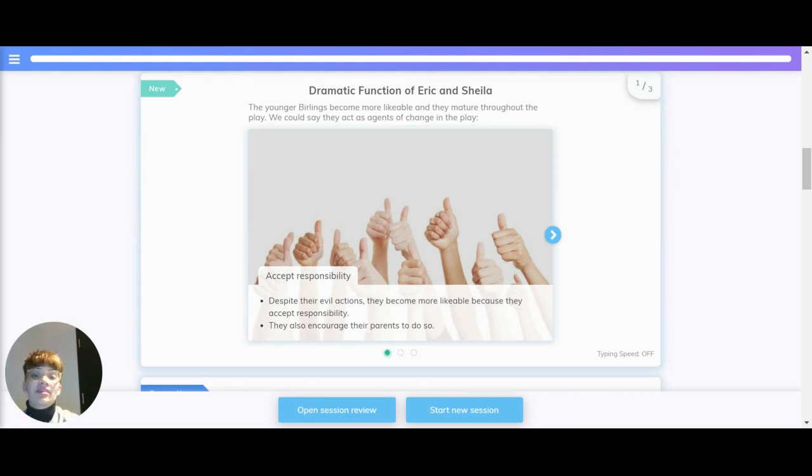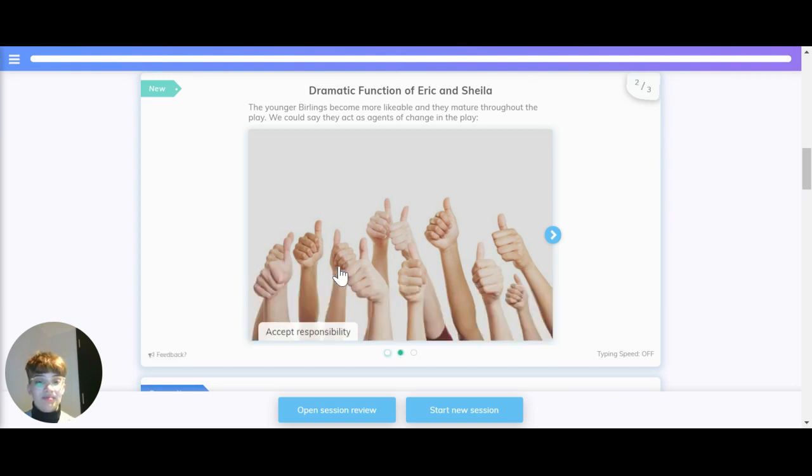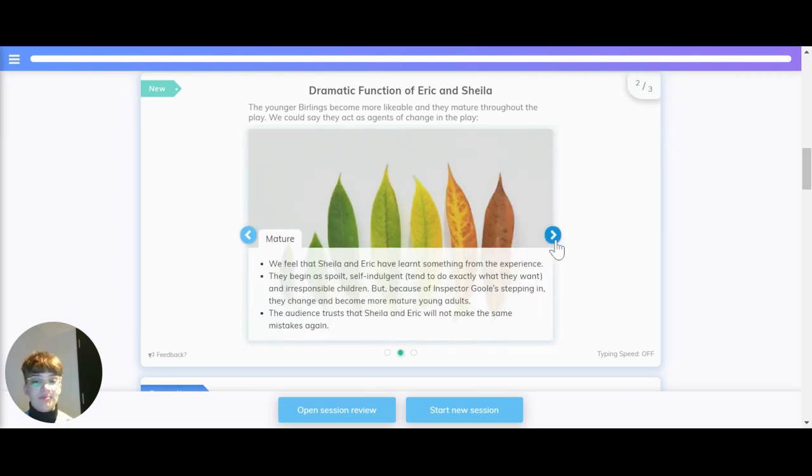Now let's have a look at the dramatic function of Eric and Sheila. The younger Burlings become more likeable and they mature throughout the play, because they act as agents of change in the play. They accept responsibility. Despite their evil actions, they become more likeable because they accept responsibility. They also encourage their parents to do so. Mature. We feel that Sheila and Eric have learned something from the experience.